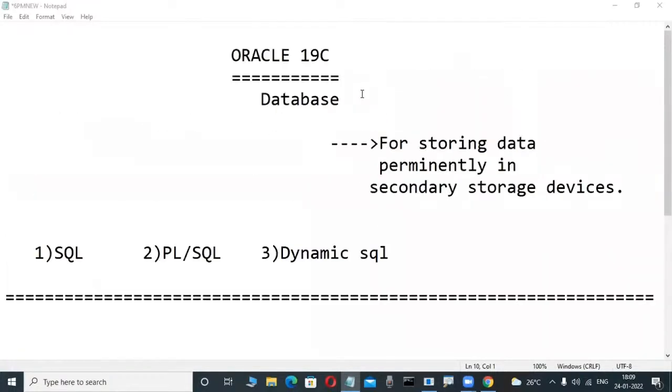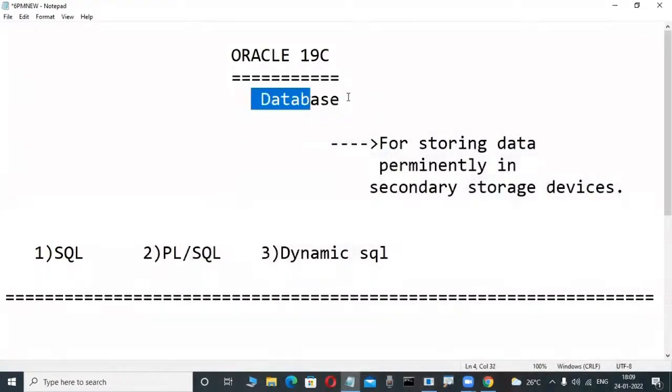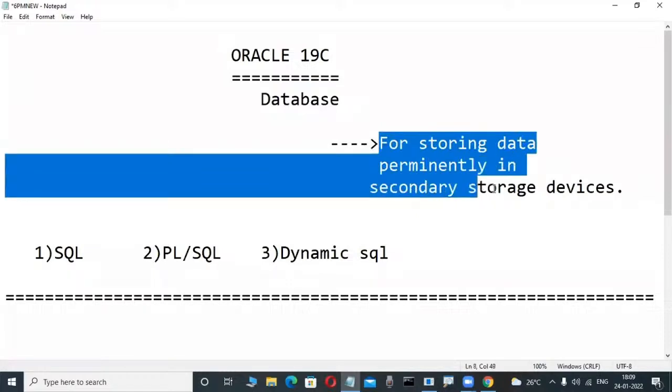Concentrate here. Anybody who did not attend the previous classes, don't worry. Oracle is a product from Oracle Corporation, and 19c is a version. This Oracle is a database product. For newcomers, the purpose of a database product is storing data permanently on a hard disk.